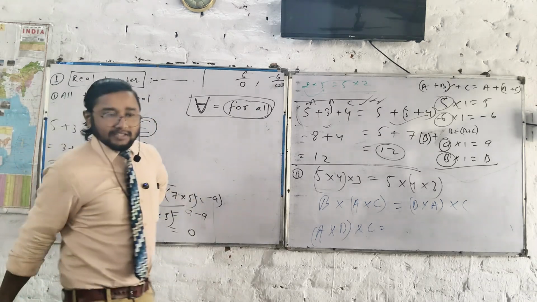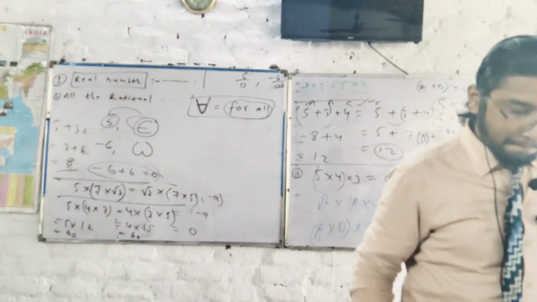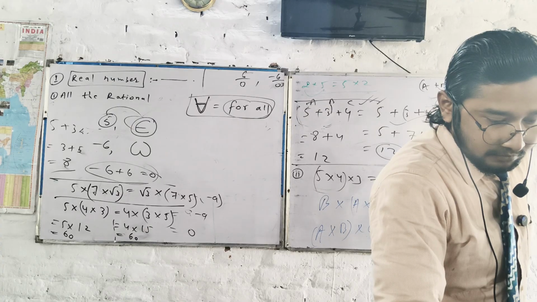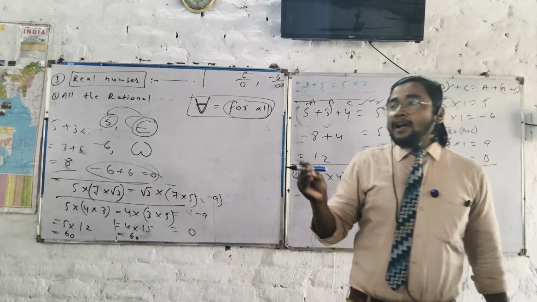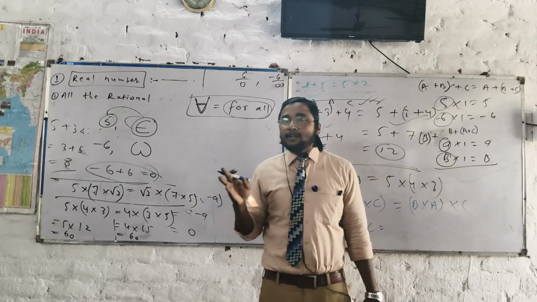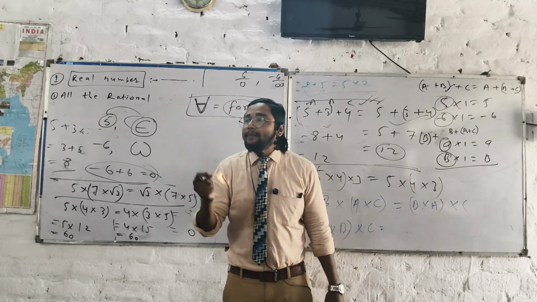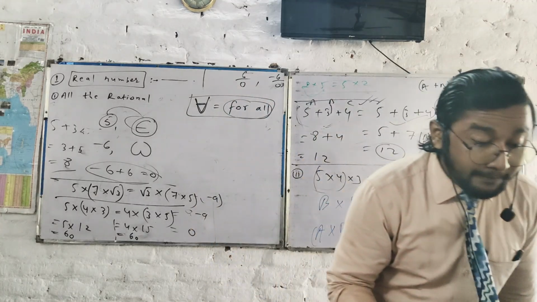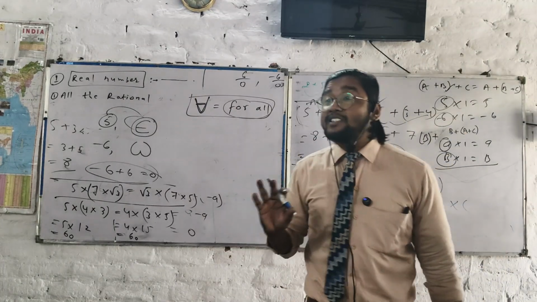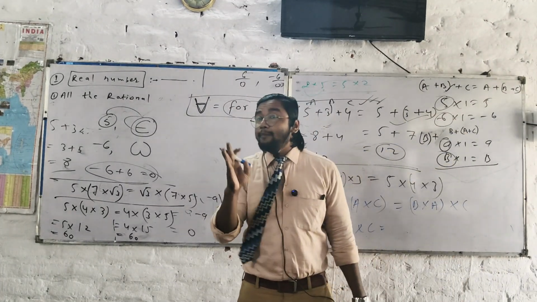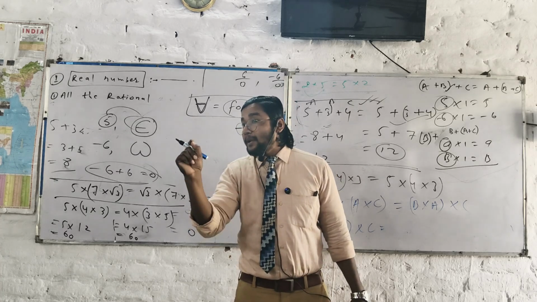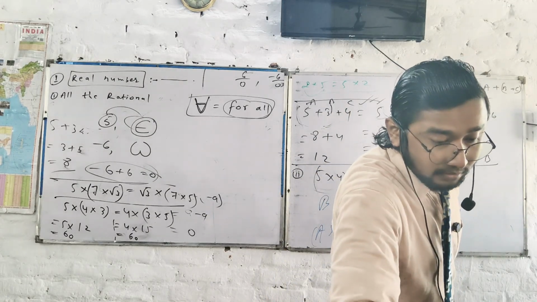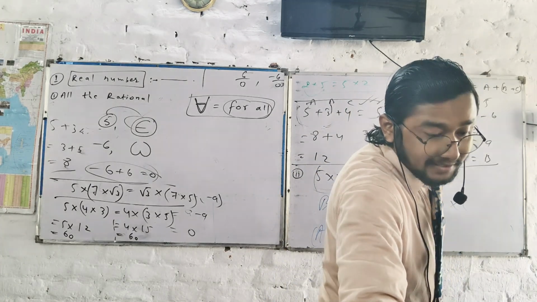Sir, what does it mean? Read out that one concept. What is the identity element for all males? It is for all, and belongs to. Now, as I told you in the earlier classes, one is called a multiplicative identity. But right now it is written: one is the identity element for all real numbers. What does it mean? It means multiplying any number by one, you will always get the same number. Multiplying one with any number, you will always get the real number.